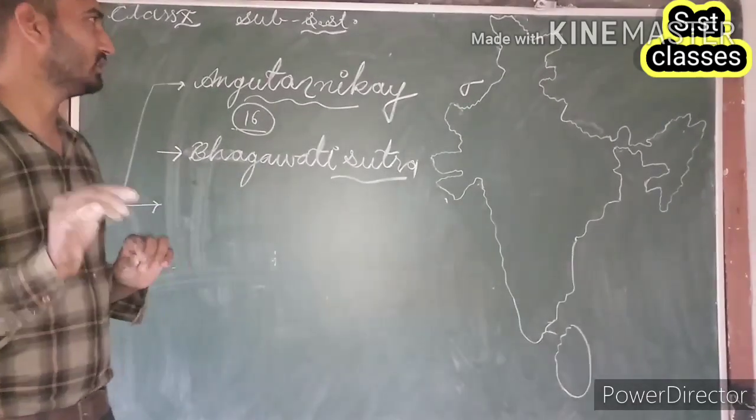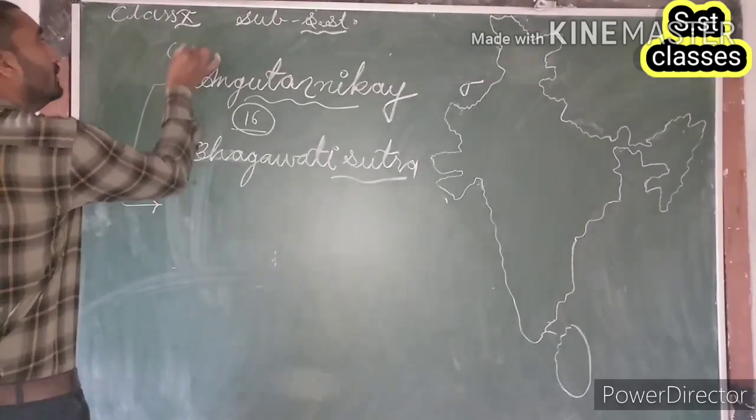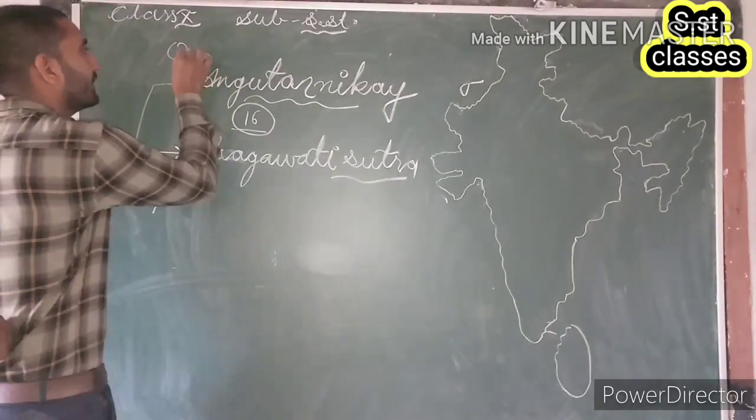Before that, I would like to tell you one thing, and that is the overseas regions of India.